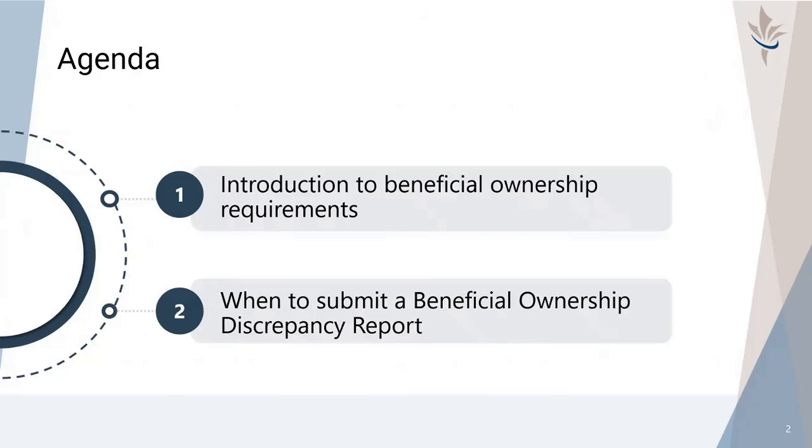First, we will cover beneficial ownership requirements under the Proceeds of Crime, Money Laundering, and Terrorist Financing Act, also known as the Act, and how they align with global standards. Second, we will be explaining when you are required to submit a beneficial ownership discrepancy report, specifically when to consult Corporations Canada's database and what is a material discrepancy that must be reported to Corporations Canada.